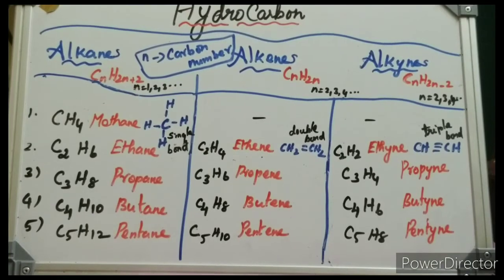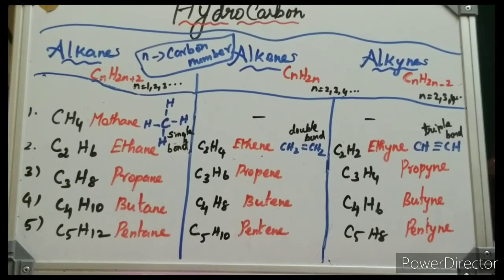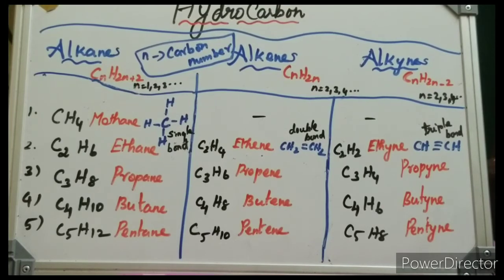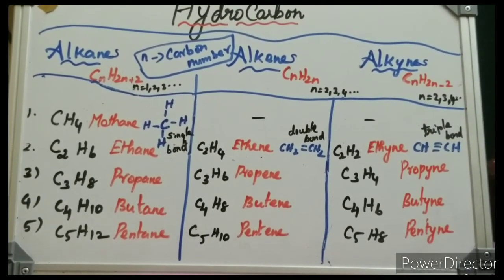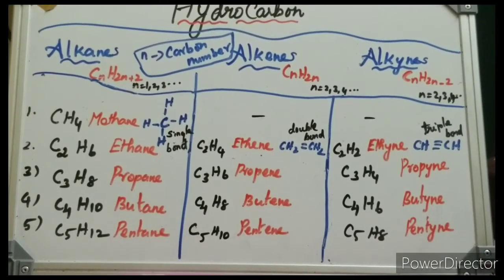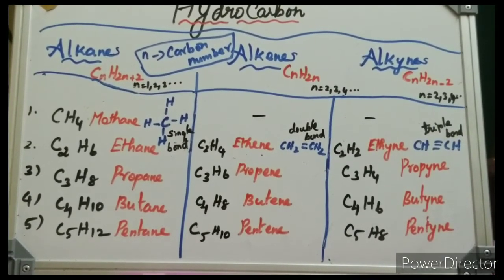C2H4. Now the examples. For alkene, the simplest is n equal to 2. There is no n equal to 1 because the compound would not be able to satisfy the valency.